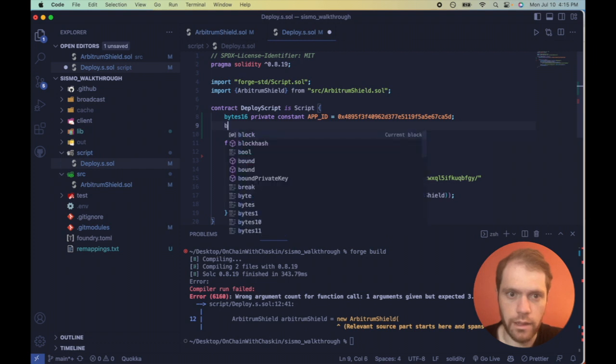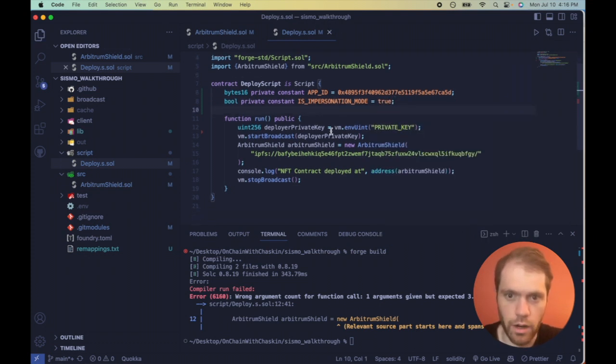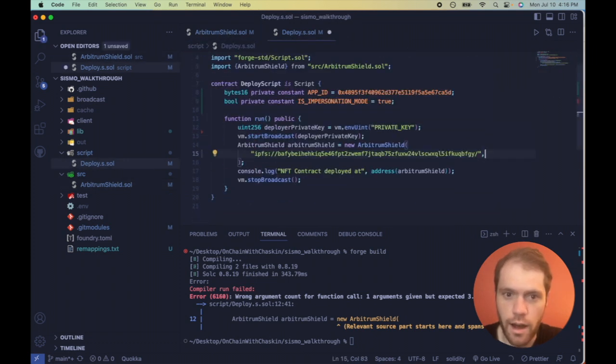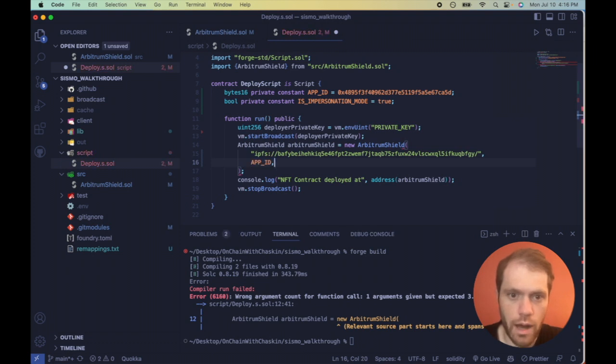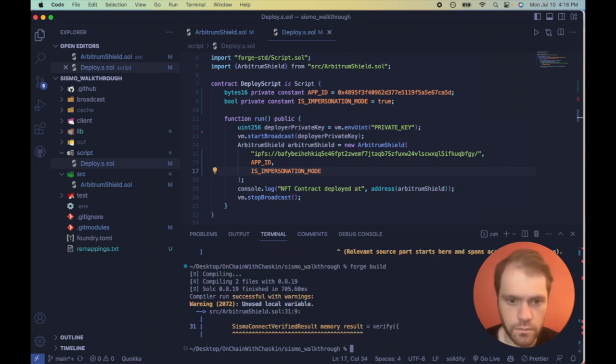Now the next thing is a Boolean, which is impersonation mode true, because we are lying about who we are. And let's import that in, let's make sure the order is right, after the URI. So app ID, then impersonation mode. Now let's try to build that up. Nice, they both compiled successfully.